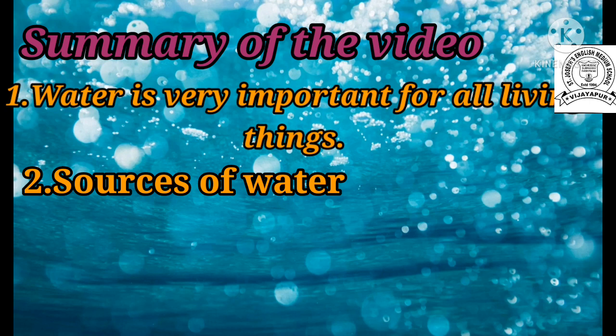Surface water examples are rivers, oceans, ponds and streams. Groundwater is the water present inside the ground, for example tube wells, hand pumps and wells.